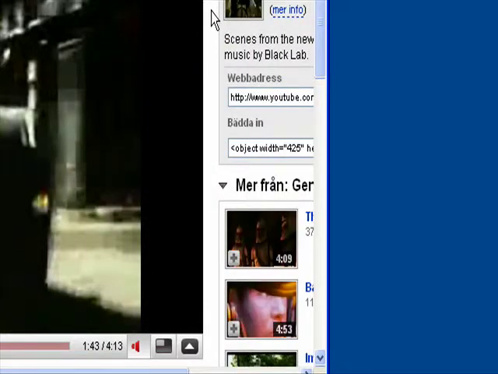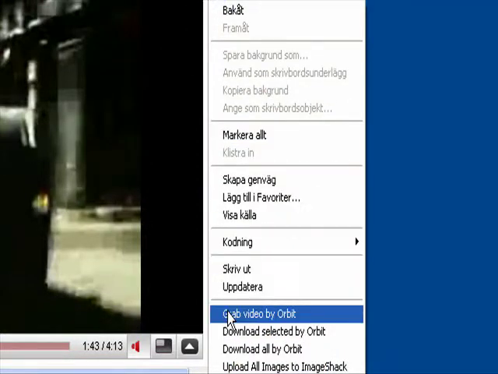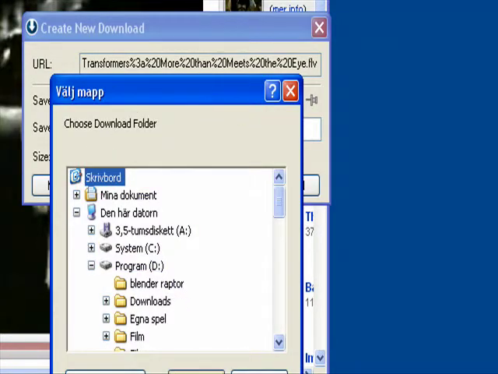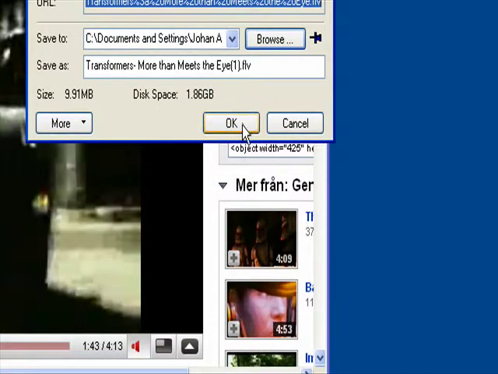Depending on which tool you are using, the steps are varying, so I will just go through this pretty quickly. If you are using Orbit Downloader, press anywhere on the screen in the web browser where it is empty, not on the video by itself, and choose Grab a Video by Orbit. Choose your download location and press OK.